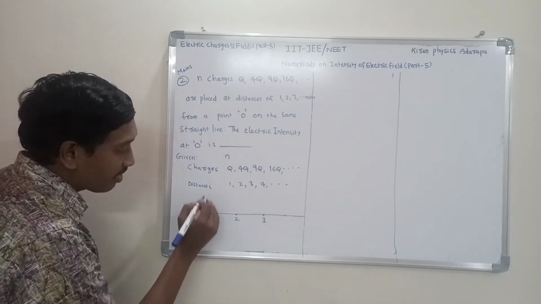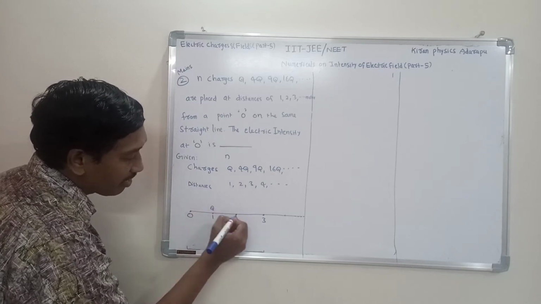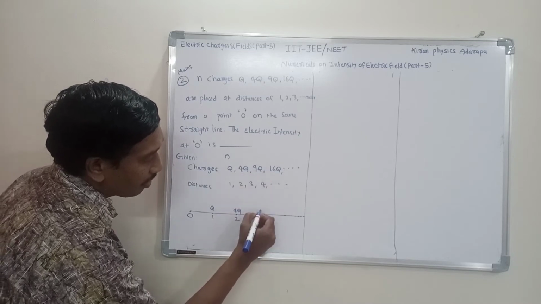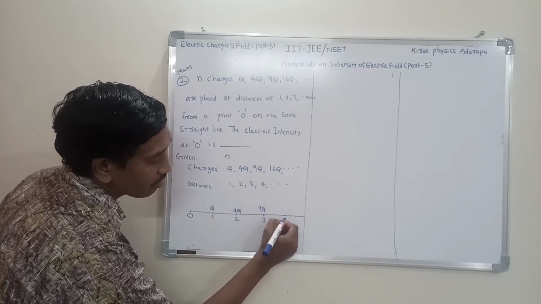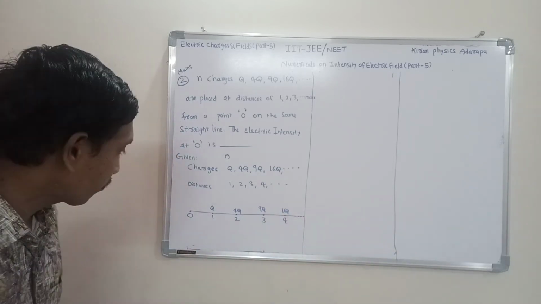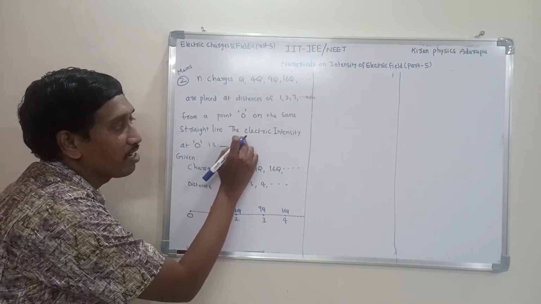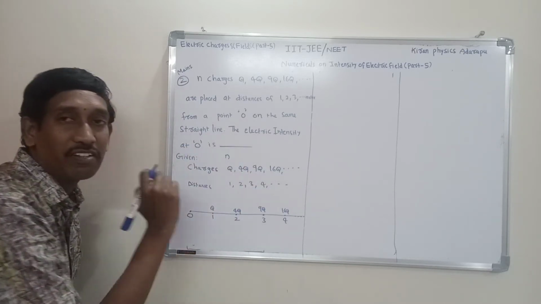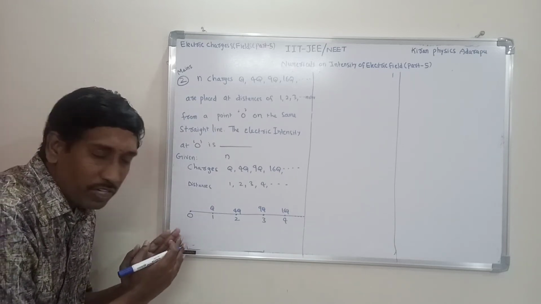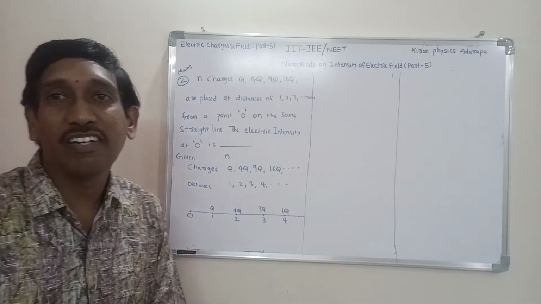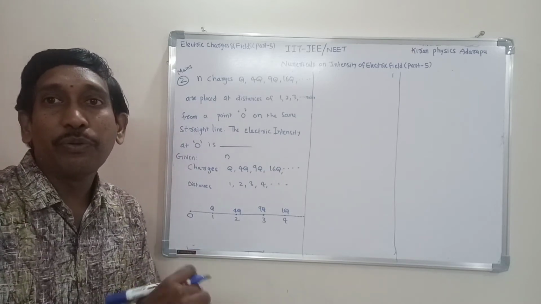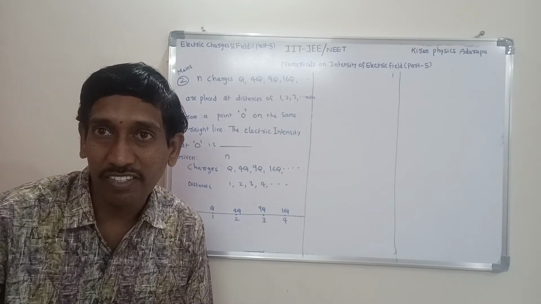Clear? At a distance of 1 meter, charge Q is placed. At 2 meters, charge 4Q is placed. At 3 meters, 9Q. At 4 meters, 16Q. Up to N charges are placed in the same way. So the question asks for the electric intensity at point O. Based on this question you have to understand this is a system of a number of charges, and you want the electric intensity due to these n charges.